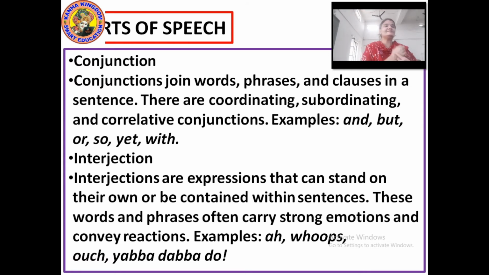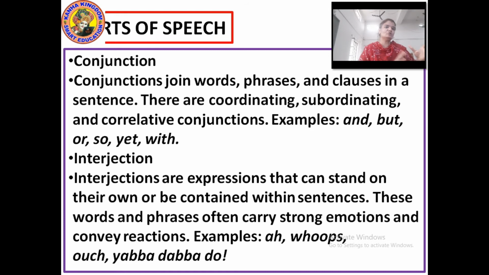Now moving to interjections. Interjections are expressions that can stand on their own, as I told you. Oh, alas, okay, ouch, oops, such kinds of words. These words and phrases often carry strong emotions and convey reactions. Interjections are used when there is some sudden or strong emotion.